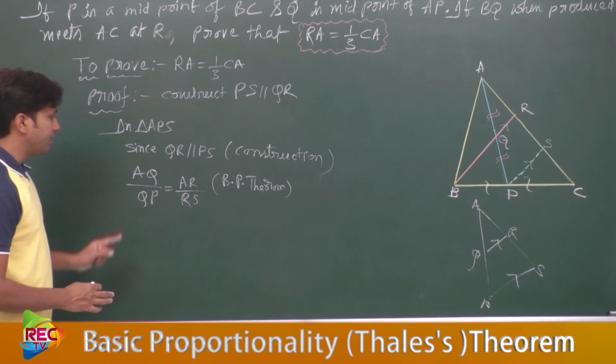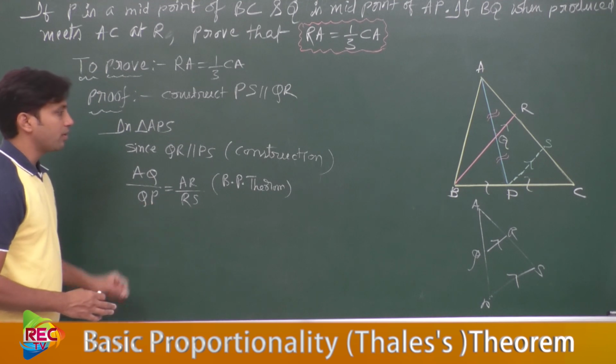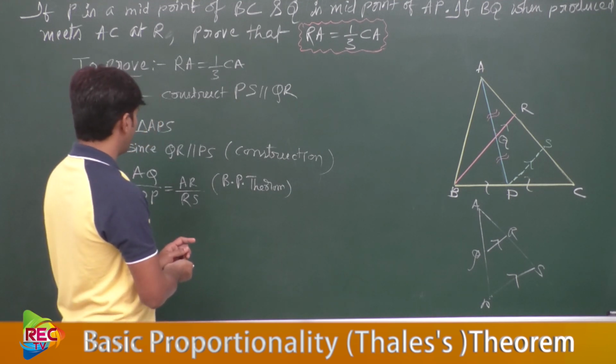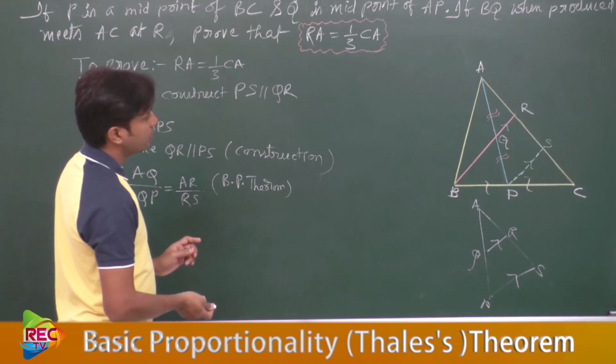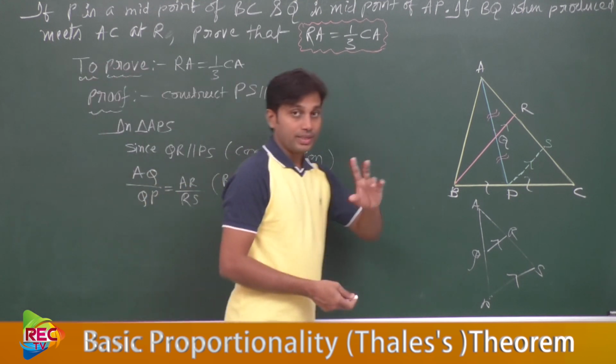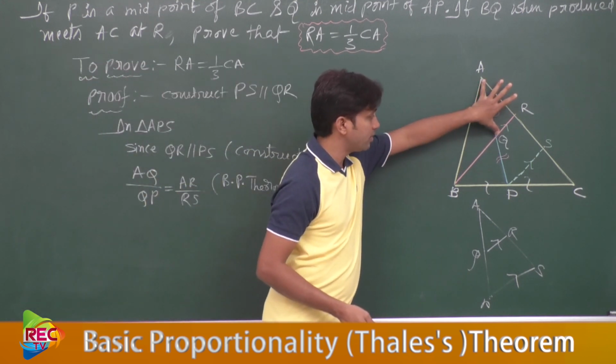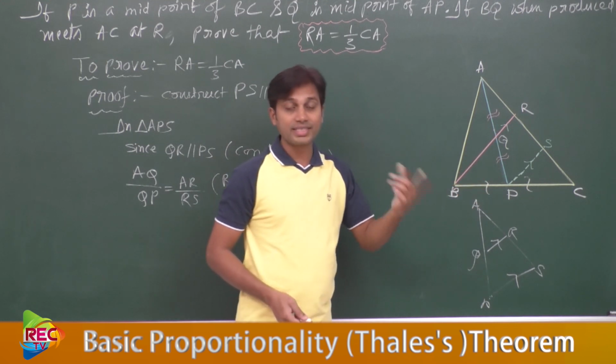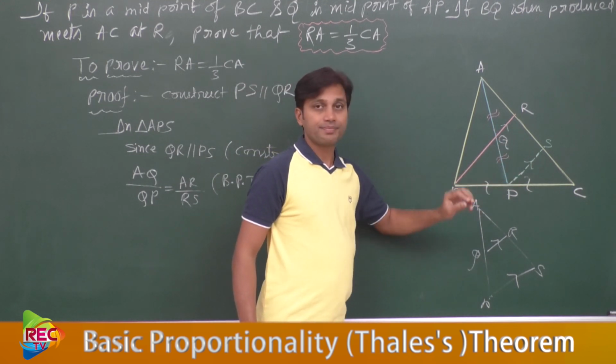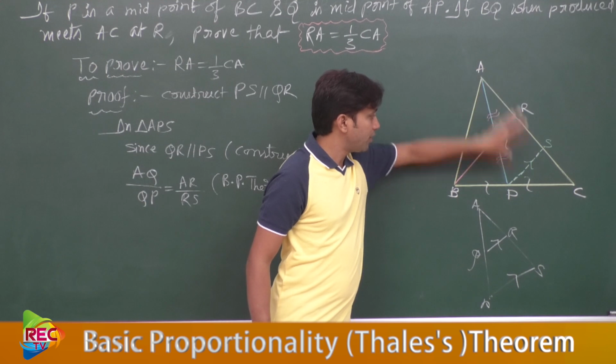Now what can we say here? AQ equal to QP or not? Yes, AQ equal to QP, exactly. Why? Because Q is a midpoint, as it is given. Q is a midpoint of AP.